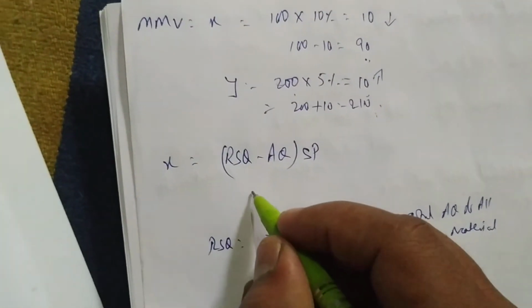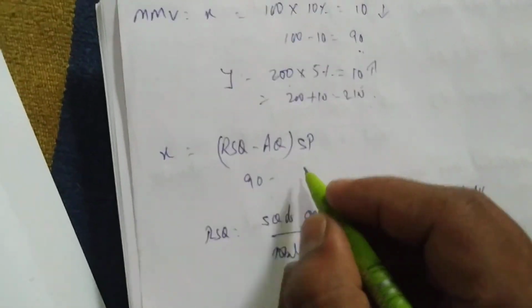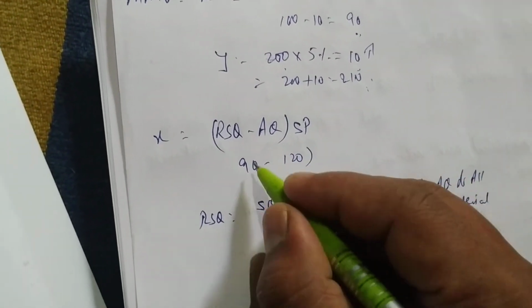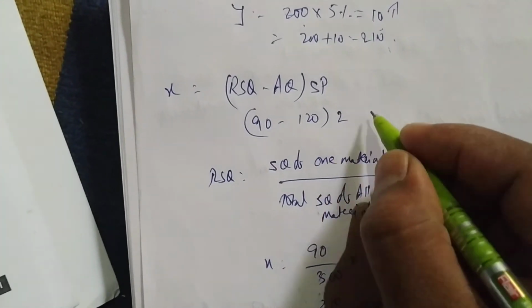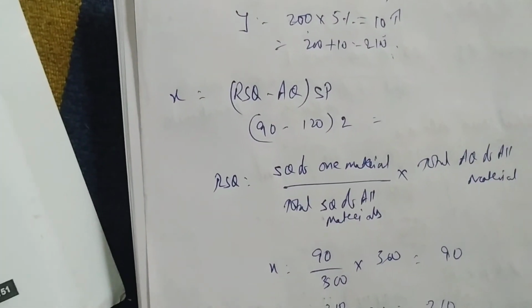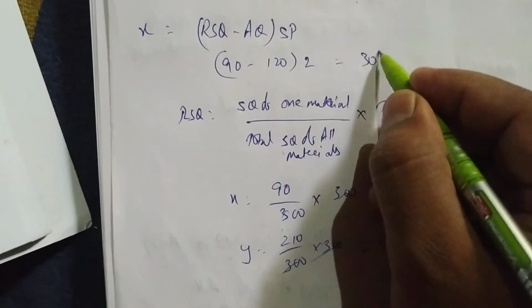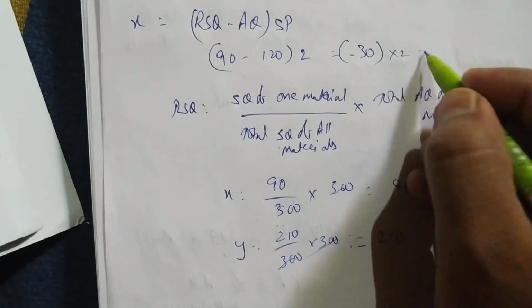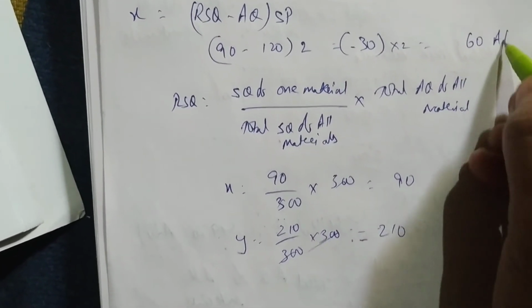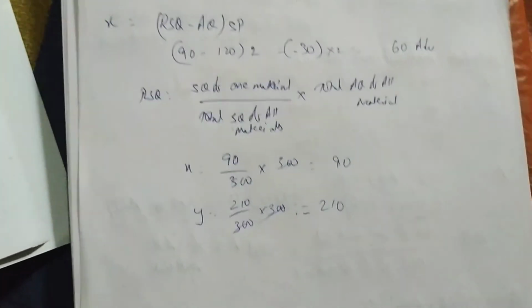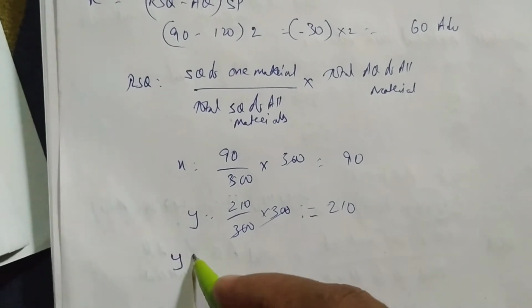So for X we do 90 minus actual, how much? 120. Standard price is how much? 2 rupees. The company said use only 90, but they have used 120, means extra 30 they have used. This is minus. Into 2, you get minus 60, that is adverse. Loss. 60 is loss.